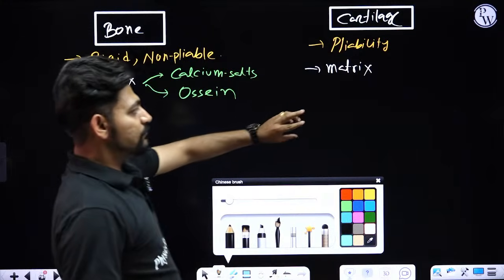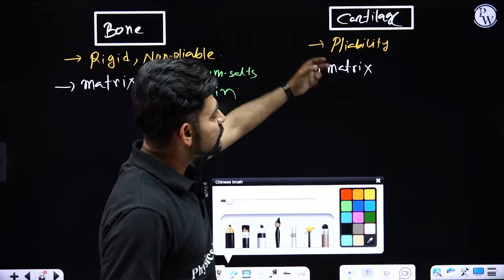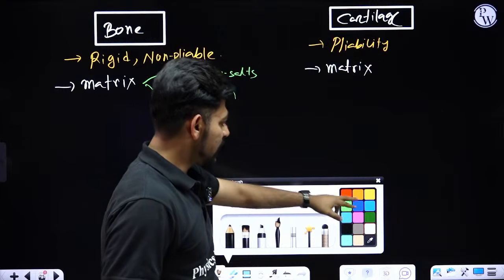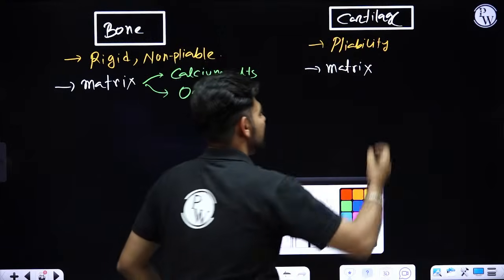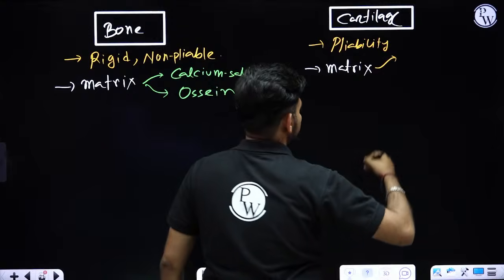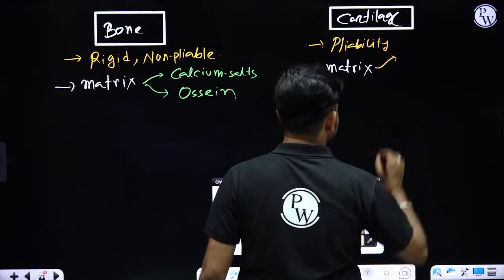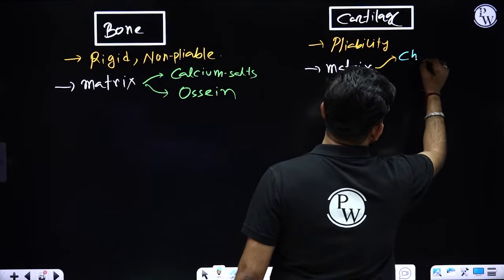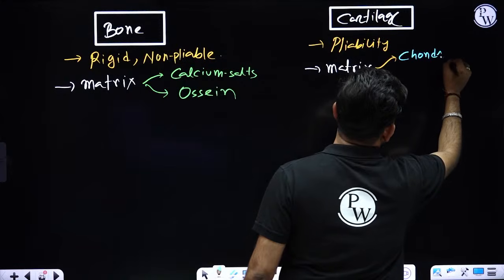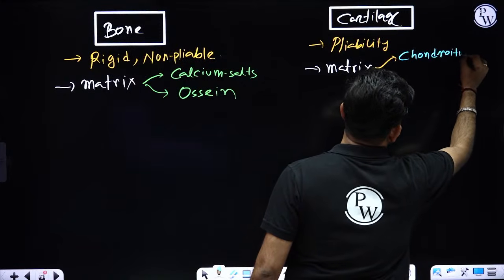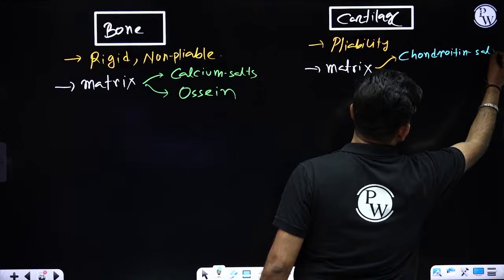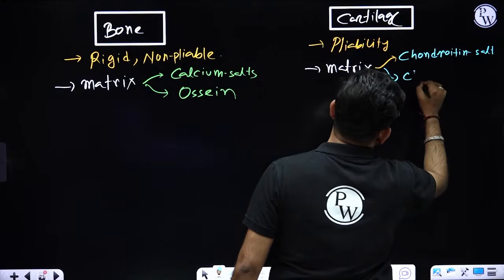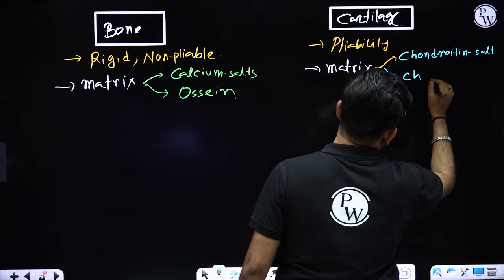When you check the matrix of cartilage in detail, it is made up of chondroitin salts and chondrin as the organic component.